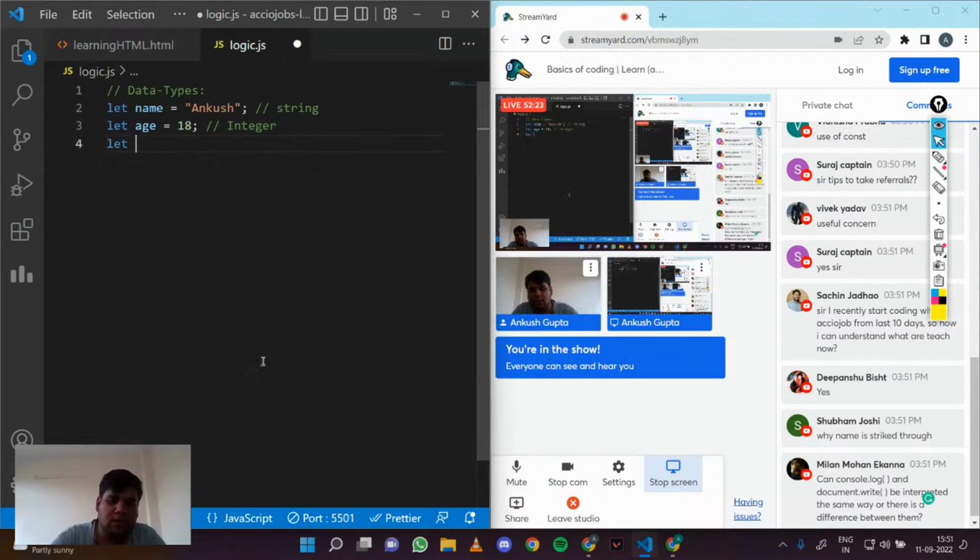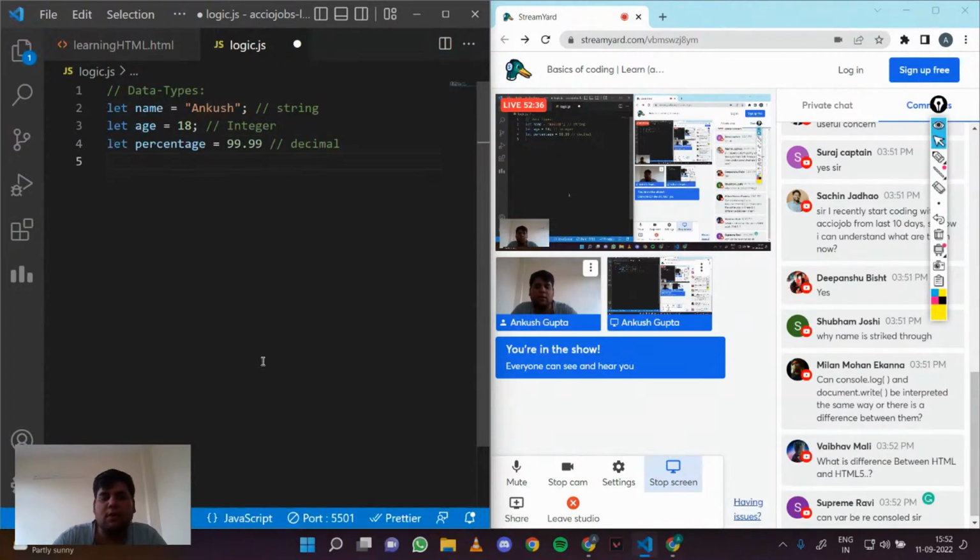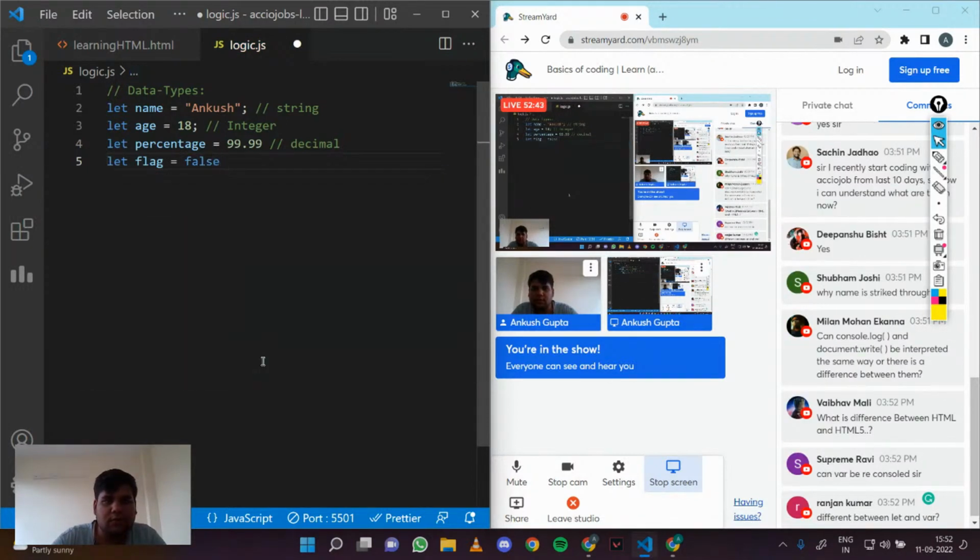Let marks or percentage equals 99.99. This is a decimal. Then we also have boolean. So let flag equals false. This is a boolean. It can be true or false only. So these are the basic data types in JavaScript.